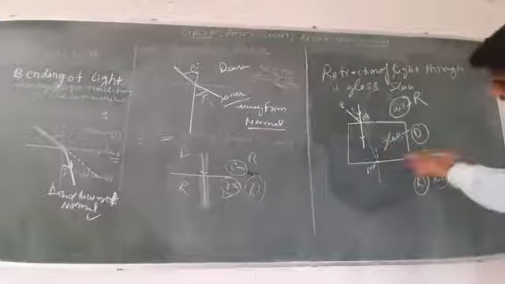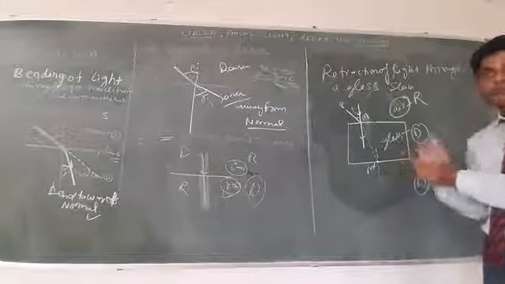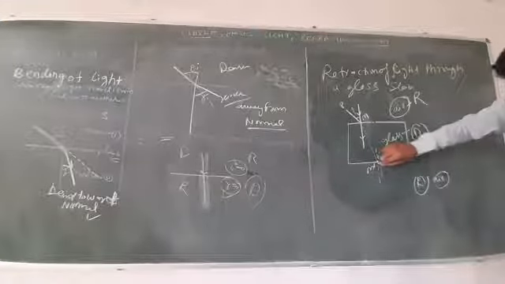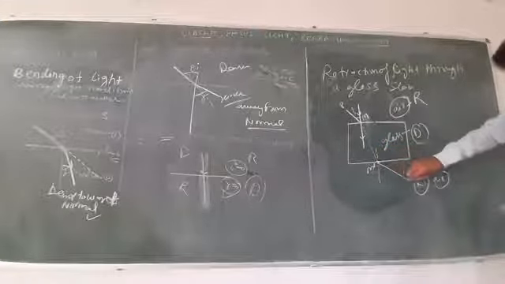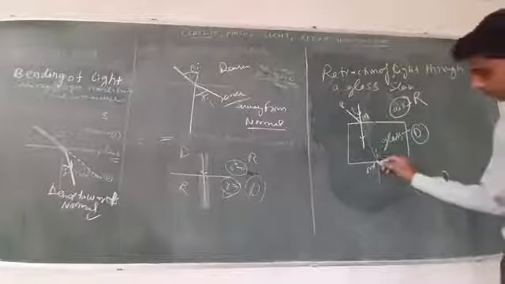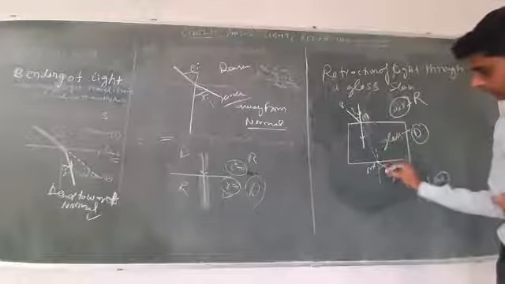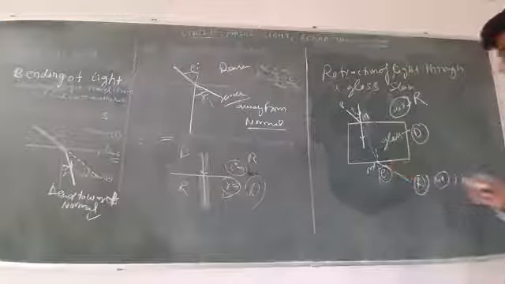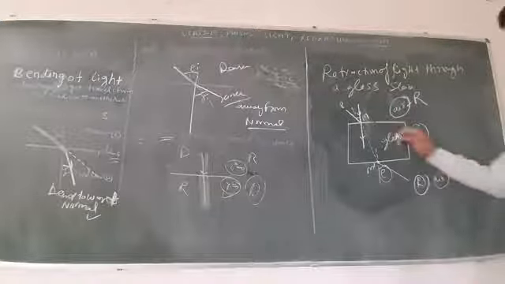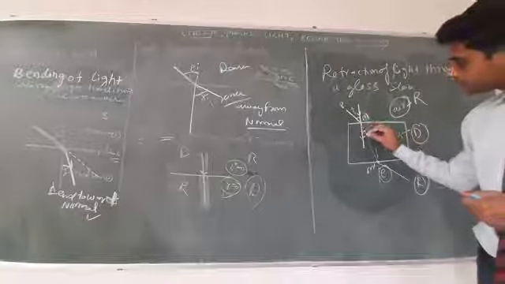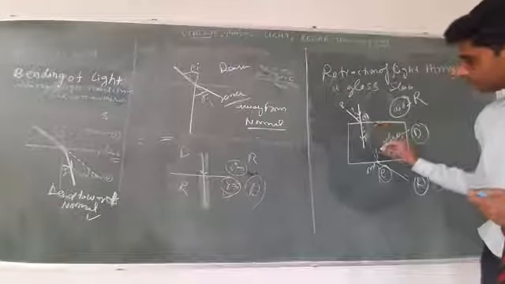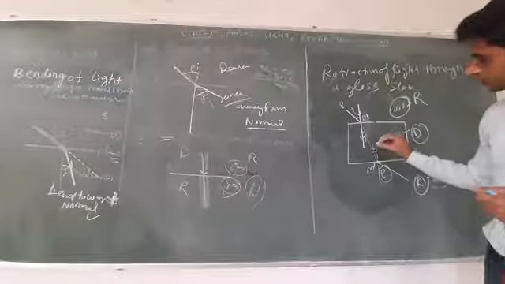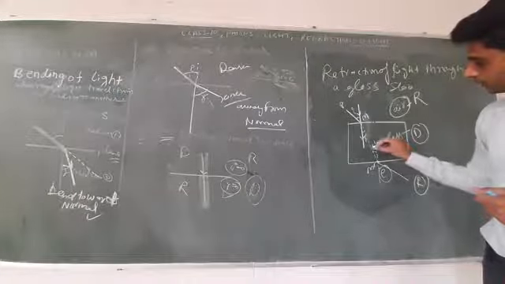So the ray of light moves away from the normal. It means the ray of light moves like this. This angle is known as the emergent angle, E. And this angle is r, and this you can name r dash.